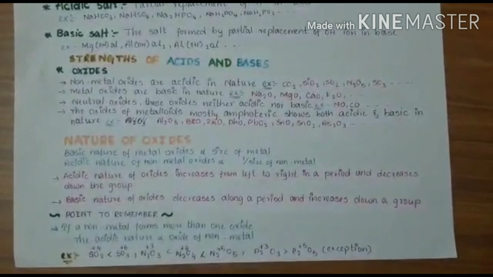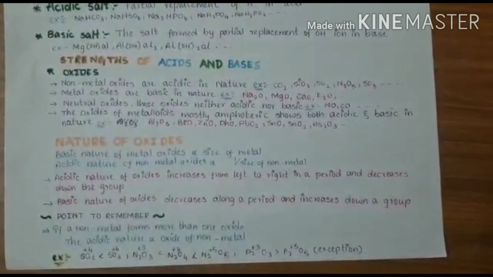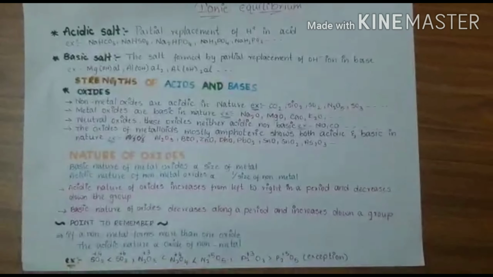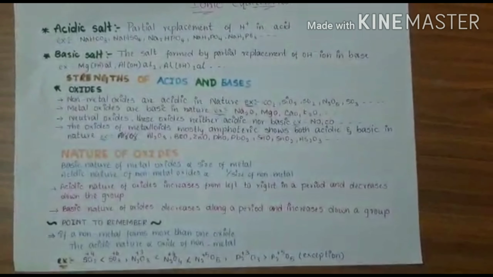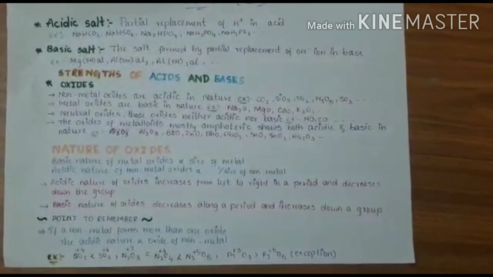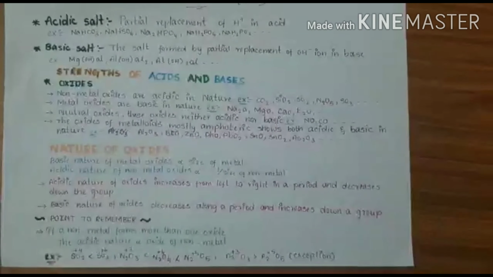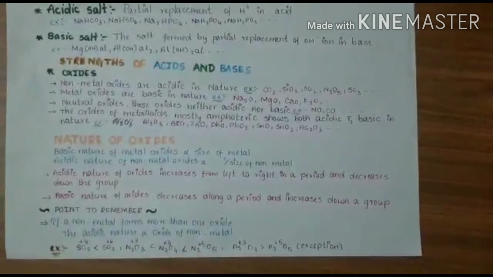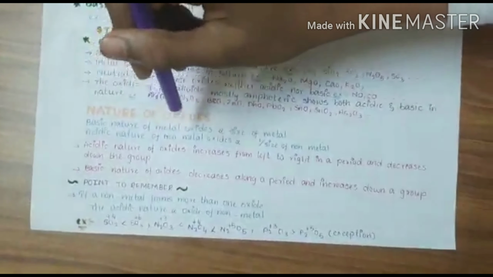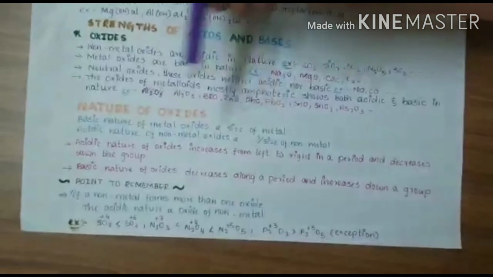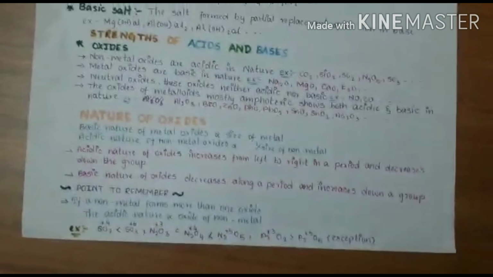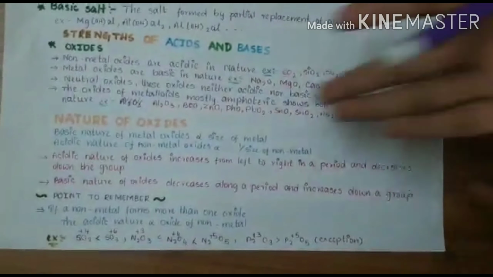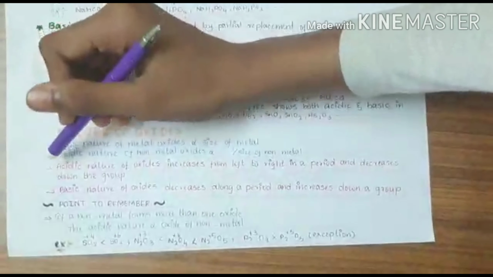Acidic nature of hydrides increases along a period and also from top to bottom in a group. It is directly proportional to the electronegativity of the non-metal attached to hydrogen; the more the electronegativity, the more the acidic nature. Next topic is nature of oxides. Basic nature of metal oxides is directly proportional to size of metals, and acidic nature of non-metal oxides is directly proportional to 1 by size of non-metal. I think you understood it, so you don't need explanation.